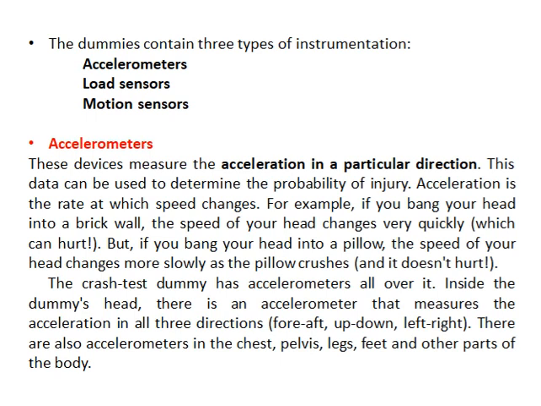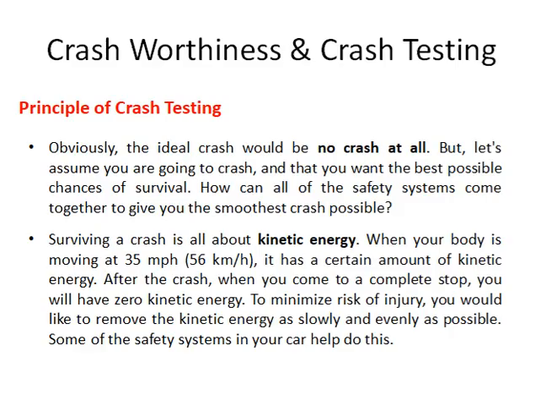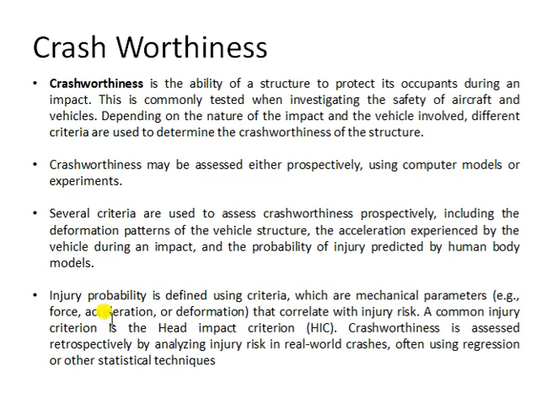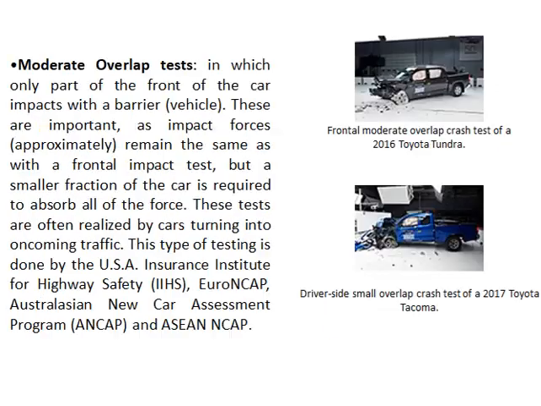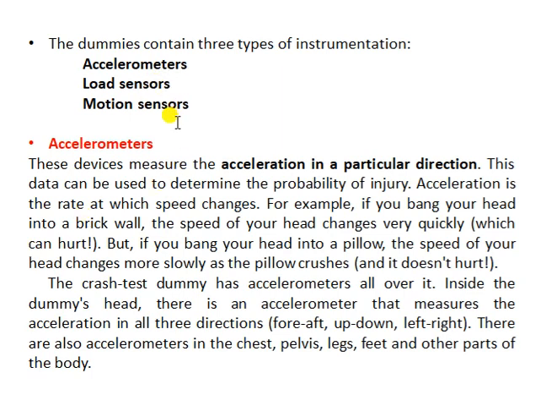Now, to collect the data, there are a number of sensors mounted in those dummies. Some of the sensors are accelerometers, load sensors, and motion sensors. If you remember, in the very first slides I told you that in crashworthiness, to assess the probability of injury, these parameters are assessed: force, acceleration, and deformation. To measure these things from the dummies, there are sensors mounted on the dummies, and you can see those sensors: accelerometer sensors, load sensors, and motion sensors.